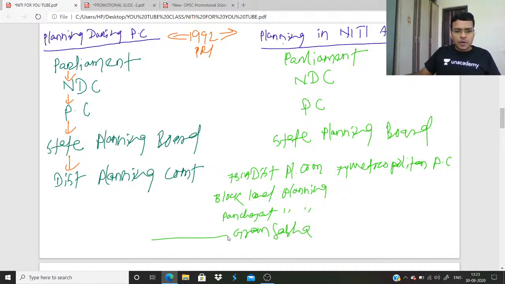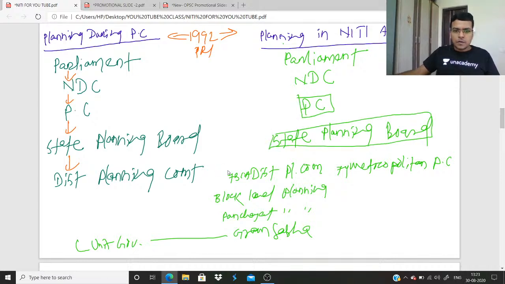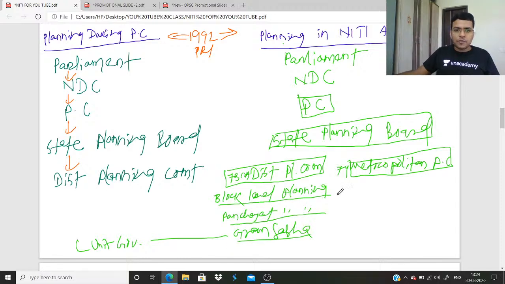You know Gram Sabha. It is the lowest unit of governance. So got it? Parliament, NDC, Planning Commission, State Planning Board, District Planning Committee, Metropolitan Planning Committee, block level planning, Panchayat level planning, Gram Sabha.